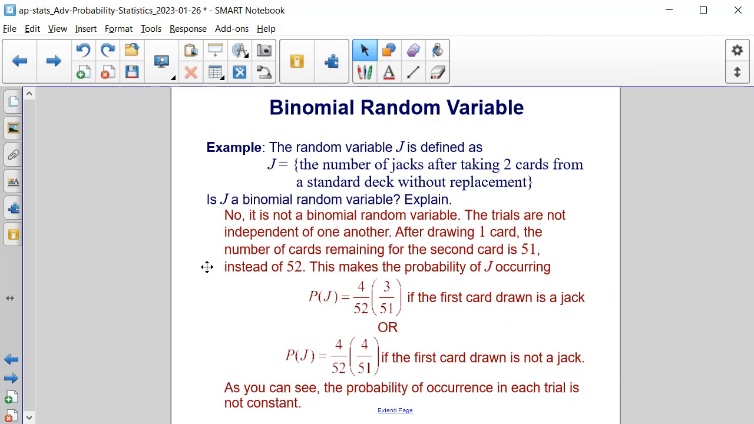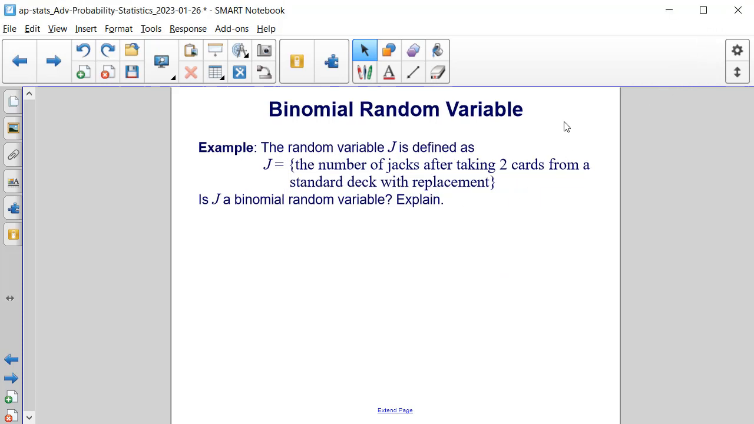And as was shown on the last slide, no, this is not a binomial random variable. The trials are not independent of one another because after drawing a card, the number of cards remaining for the second card is 51 instead of 52. This makes the probability of a jack 4 out of 52 times 3 over 51 if you are dealt a jack the first time, or 4 out of 52 times 4 out of 51 if the first card dealt is not a jack. Because the probability of occurrence in each trial is not constant, this is not a binomial random variable. Let's try another example.